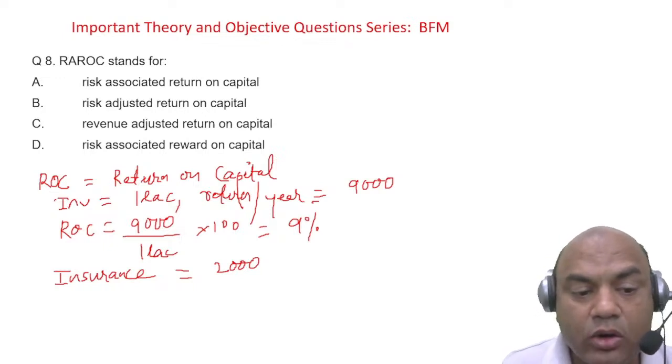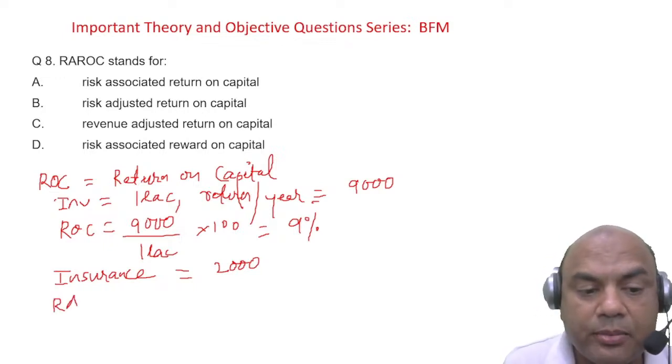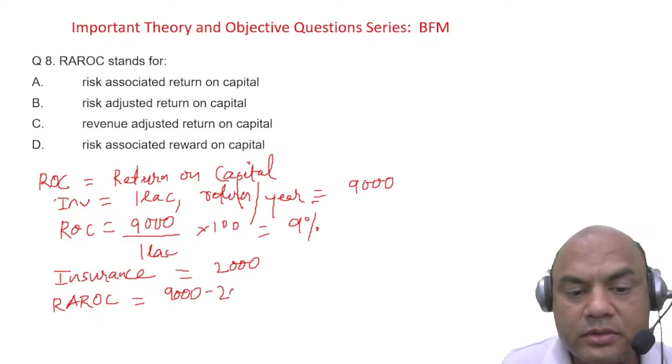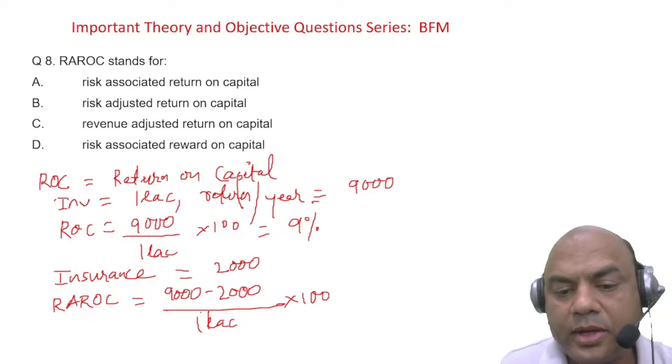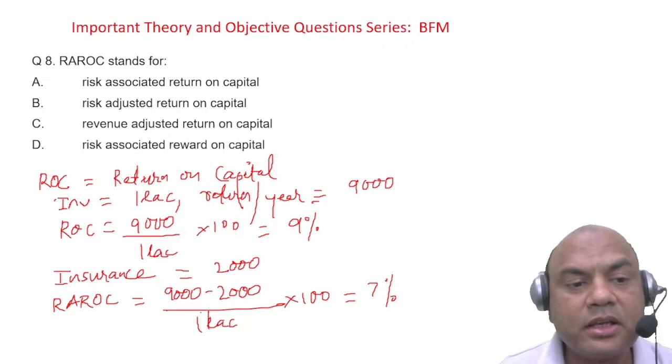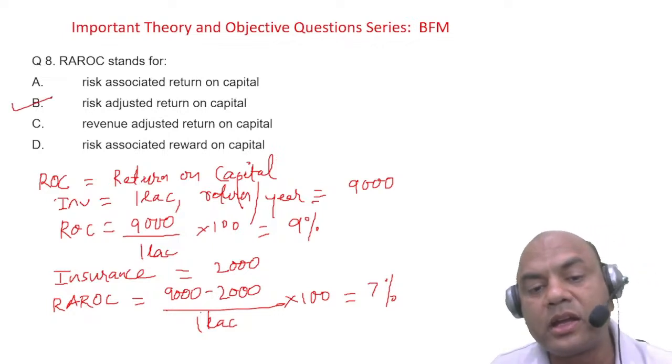So my RAROC, risk adjusted return on capital, becomes 9,000 minus 2,000 upon 1 lakh, into 100. So now it becomes 7%. So that is RAROC, and the full form of this is risk adjusted return on capital.